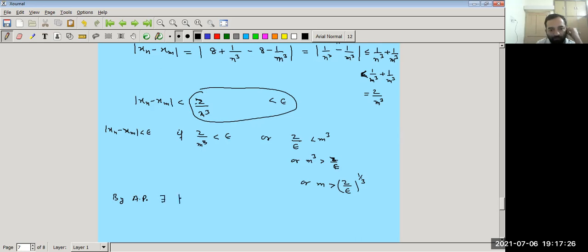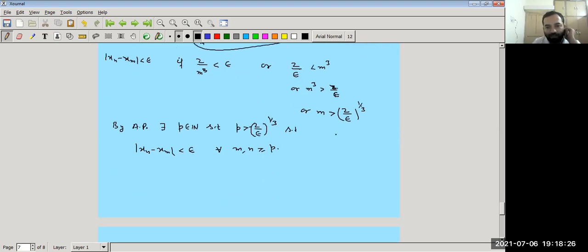So there exists P in N such that for all P greater than (2 by epsilon) to the power 1 by 3, mod of xn minus xm is less than epsilon for all m, n greater than or equal to P. So in this way, we can prove that the sequence xn is a Cauchy sequence.